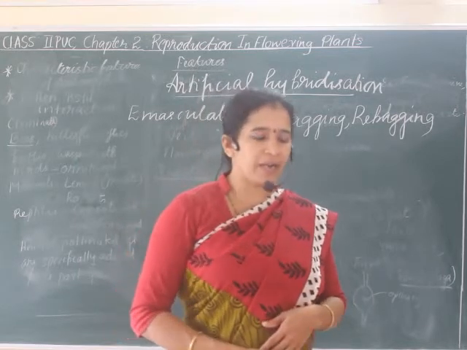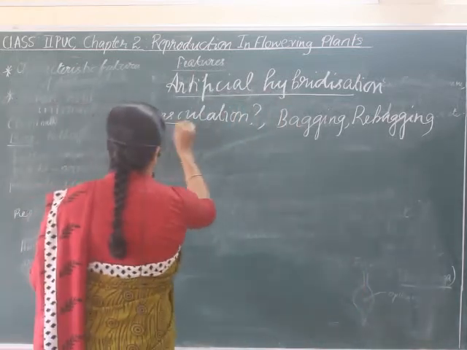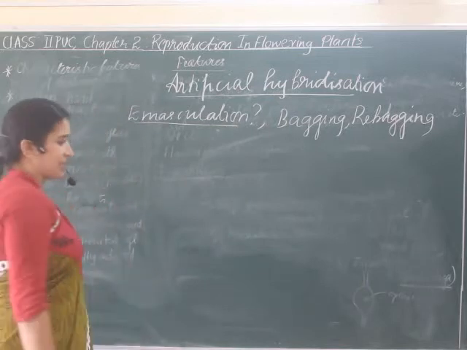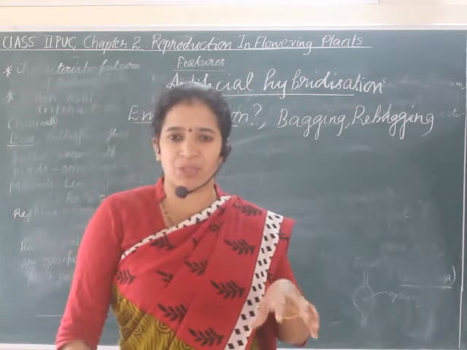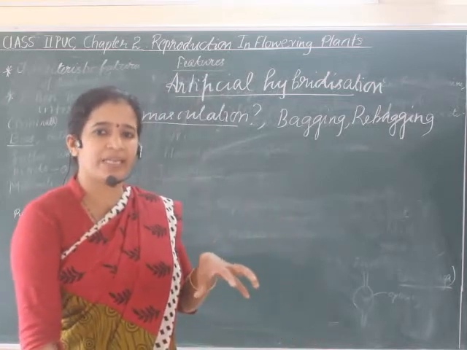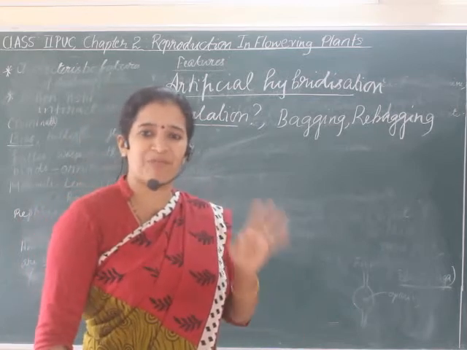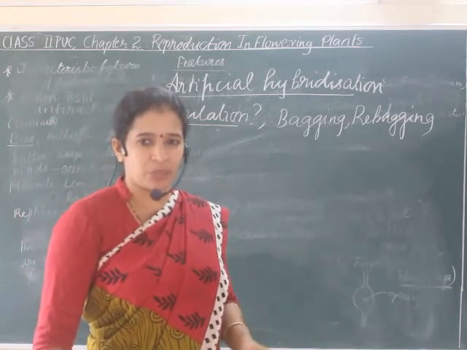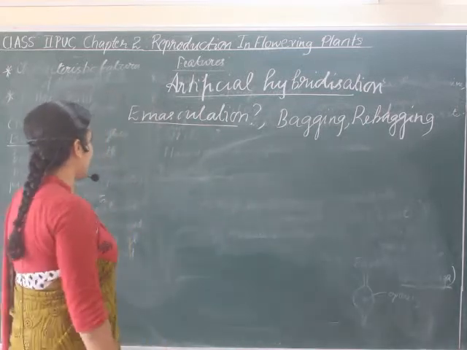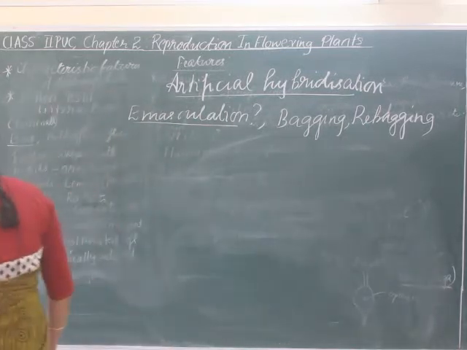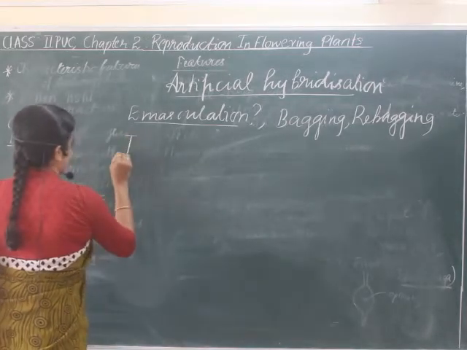In that, the first step is emasculation. What is emasculation? Emasculation means, if the female parent is bisexual. Remember, this emasculation is only in the bisexual female parent. If the female parent which you have taken is bisexual, then only we go for this emasculation process. So what is the emasculation process? It is removal of, so we'll start our answer like that only.